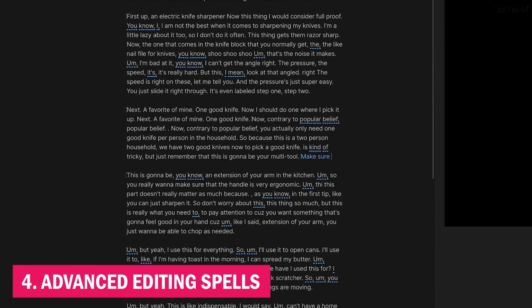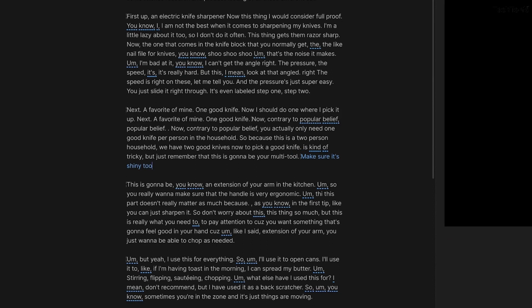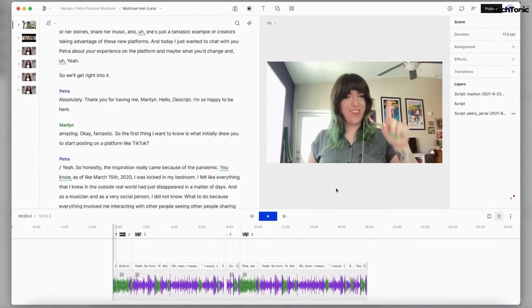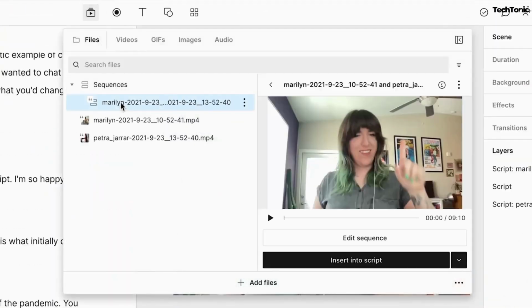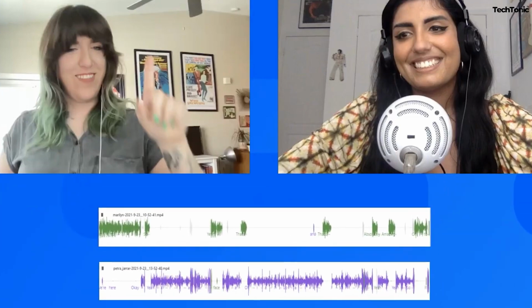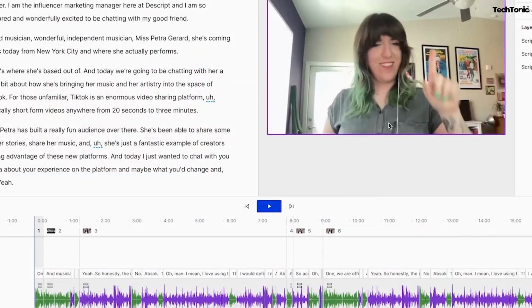4. Advanced editing spells. With Descript AI, you're not just editing, you're casting spells of creativity. Add fades and background music with the flourish of a wand, or use the overdub feature to seamlessly replace words as if by magic. The possibilities are endless, and the results are spellbinding.